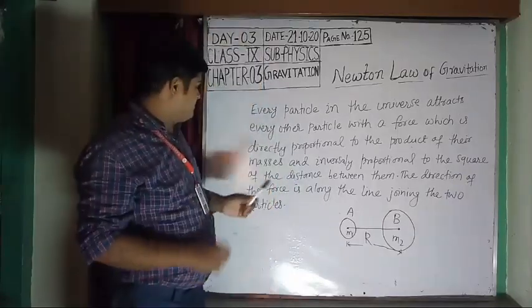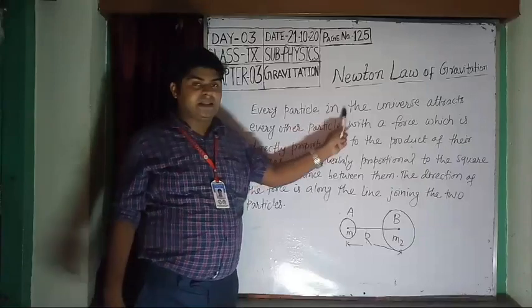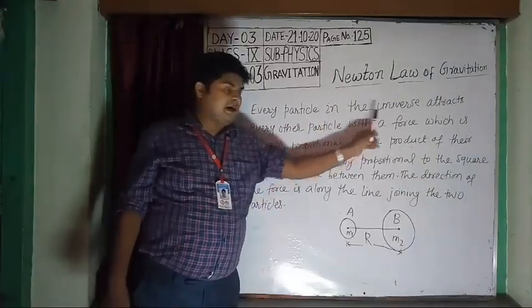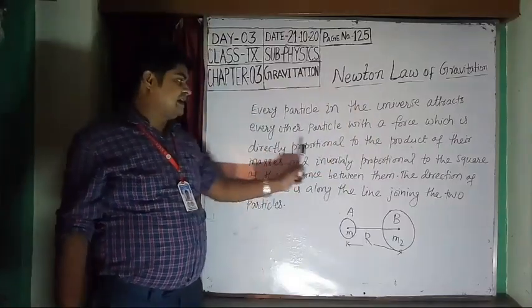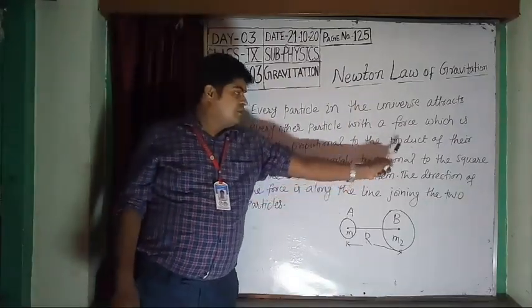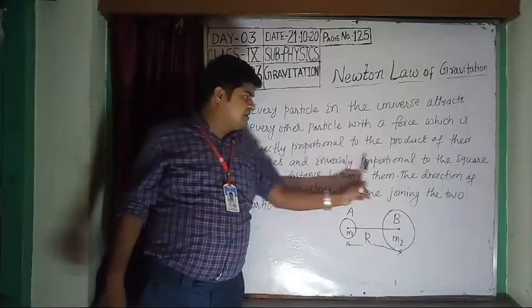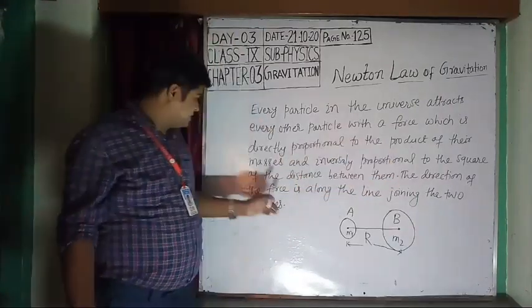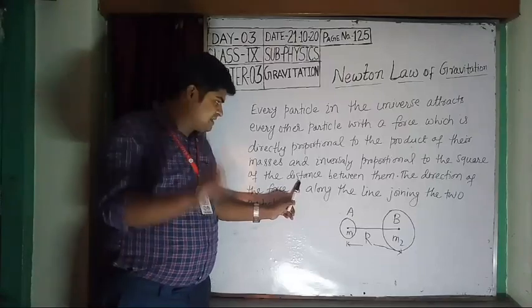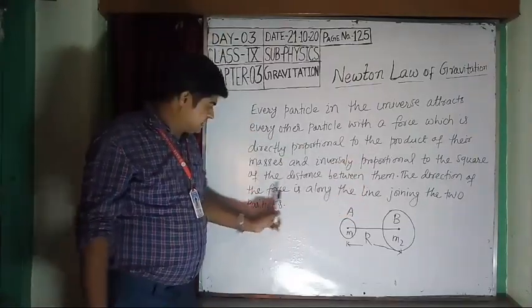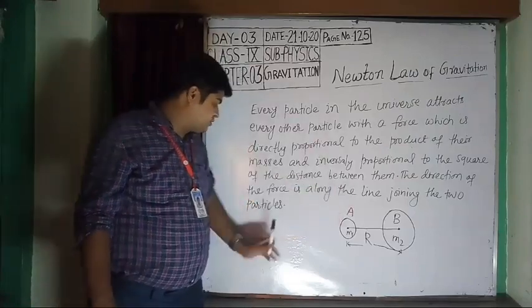So here, every particle in the universe attracts every other particle with a force which is directly proportional to the product of their masses and inversely proportional to the square of the distance between them, and the direction of the force is along the line joining the two particles.